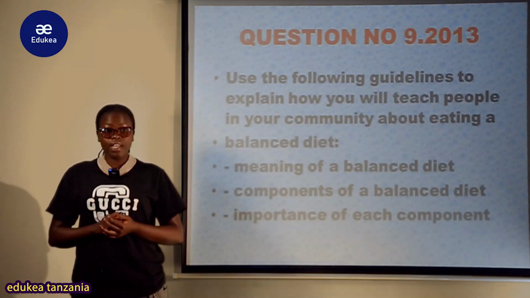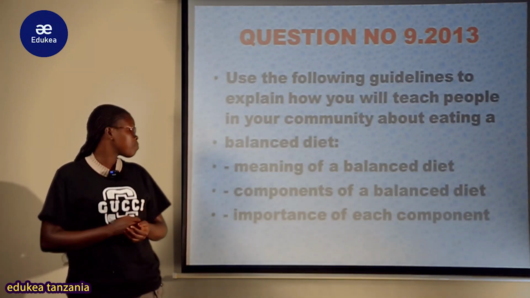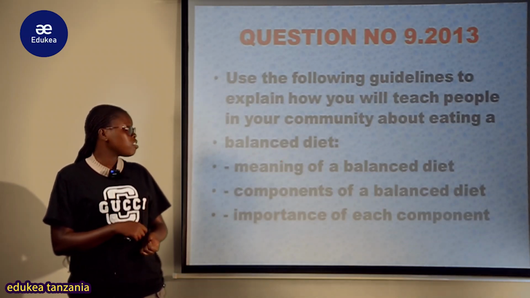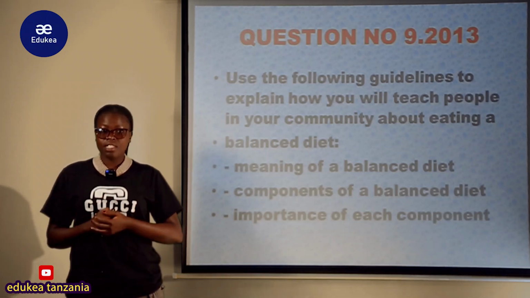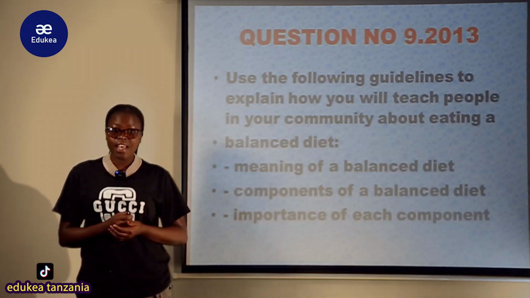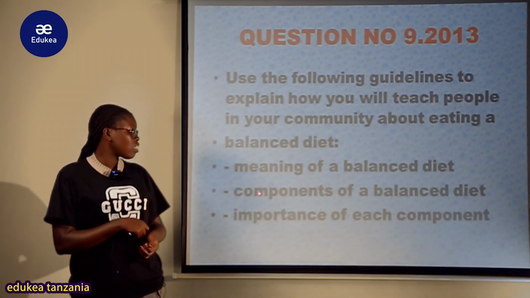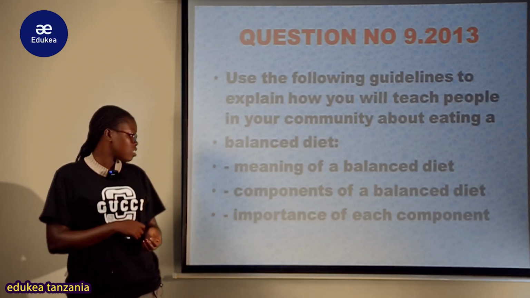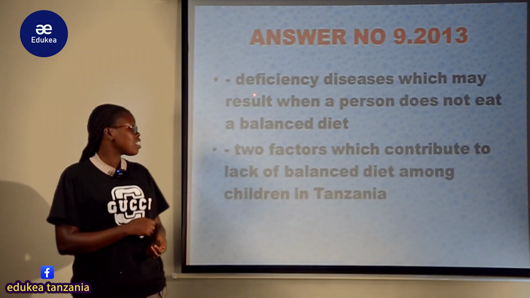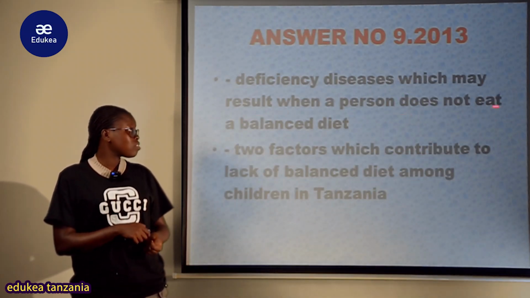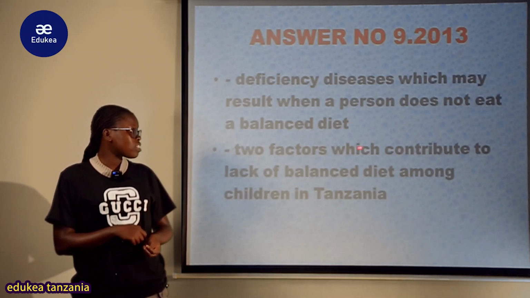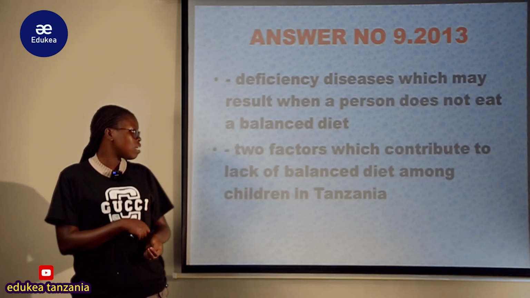Today's question is question number 9 for the year 2013, and the question states: use the following guidelines to explain how you will teach people in your community about eating a balanced diet. The first guideline is giving the meaning of a balanced diet. The second is stating the components of a balanced diet. The third is stating the importance of each of the components of the balanced diet. The fourth is stating the deficiency disease which may result when a person does not eat a balanced diet. And the last is considering two factors which contribute to lack of a balanced diet among children in Tanzania.